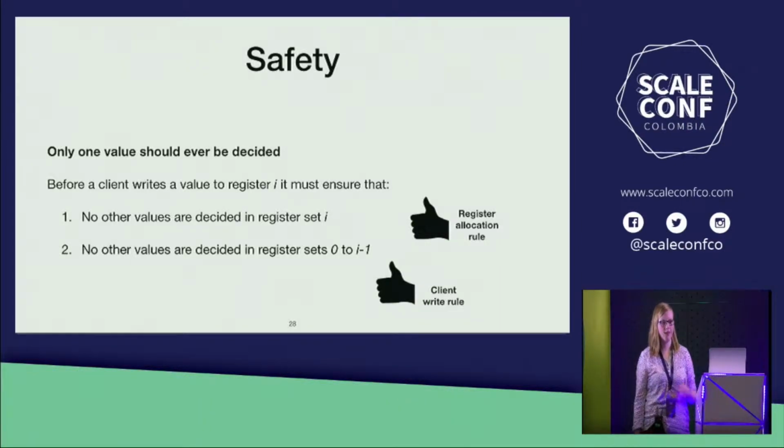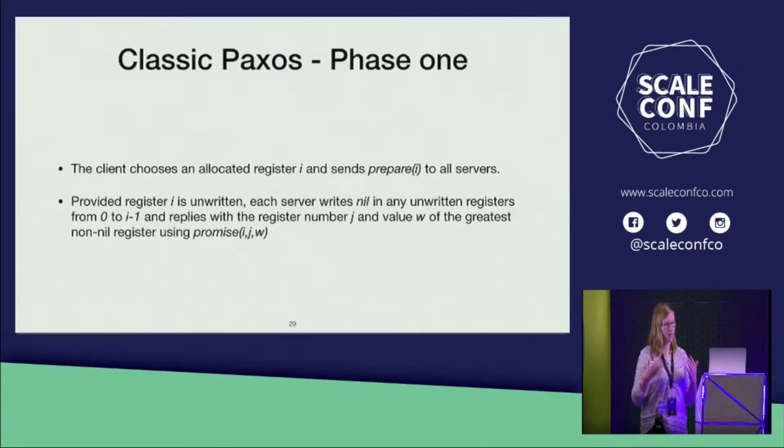So we're going to have a quick look into the details of the Paxos algorithm. If this doesn't make sense first time, don't worry about it. The overall idea that would be good to take away is that it uses 2 phases. The first one ensures that it's safe to write a value to registers, and the second phase writes that value to the registers. So this is the first phase where a client chooses which register it's going to attempt to make a decision in, and it contacts the servers about that register.